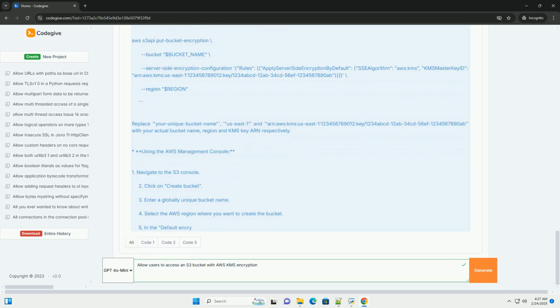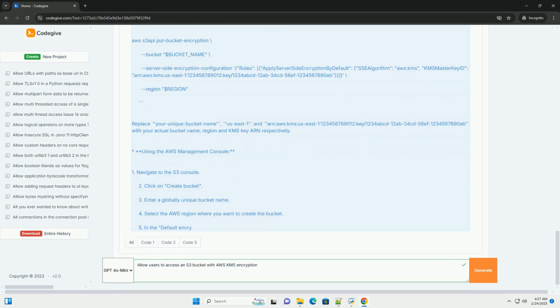Security best practices. Least privilege: grant only the necessary permissions to users and roles. Avoid using wildcard permissions, *, whenever possible. Principle of least authority: design your security architecture so that each component has only the authority required to perform its specific function.